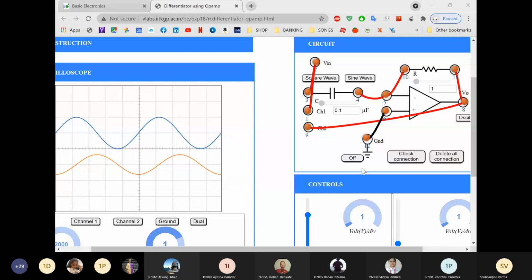So I have shown you the simulation for integrator, for sine and square, and the same simulation of differentiator for sine and square waveform.